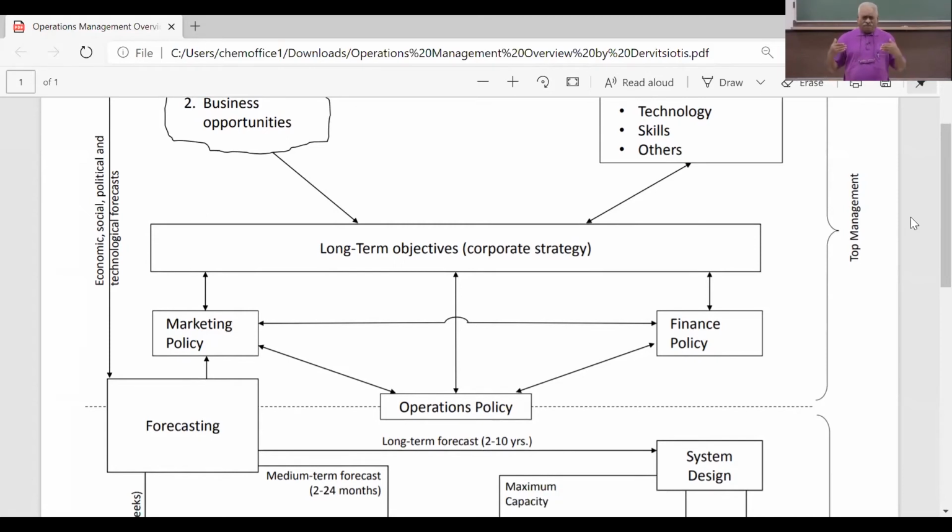We can have a lot of confidence in our own competence. We can have a lot of confidence in our understanding of public needs and business opportunities. At the same time, we must also be sufficiently cautious to recognize that environments are dynamic. A lot of change can happen in the environment.